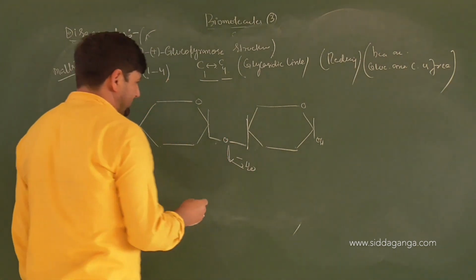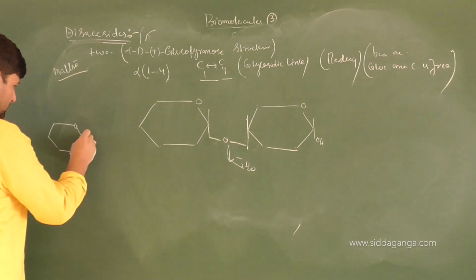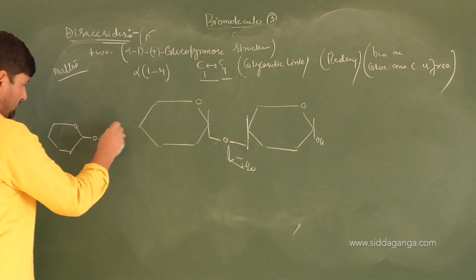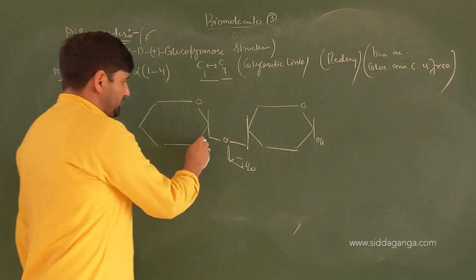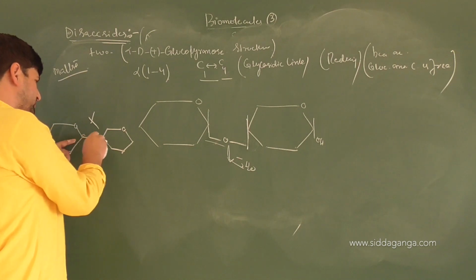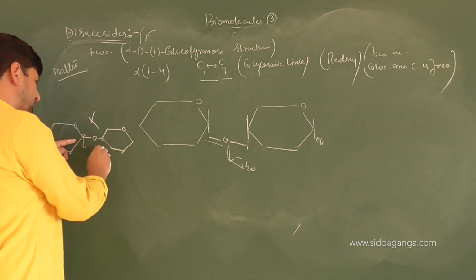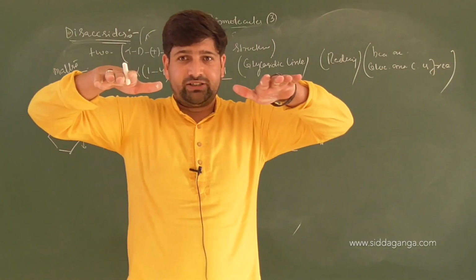Sometimes you show that link directly, like this. But if you show the link like this, that will be wrong, because you can see that it is not a carbon-oxygen-carbon bond. The bond is between the OH groups present in the downward direction. It's like this orientation of molecules.